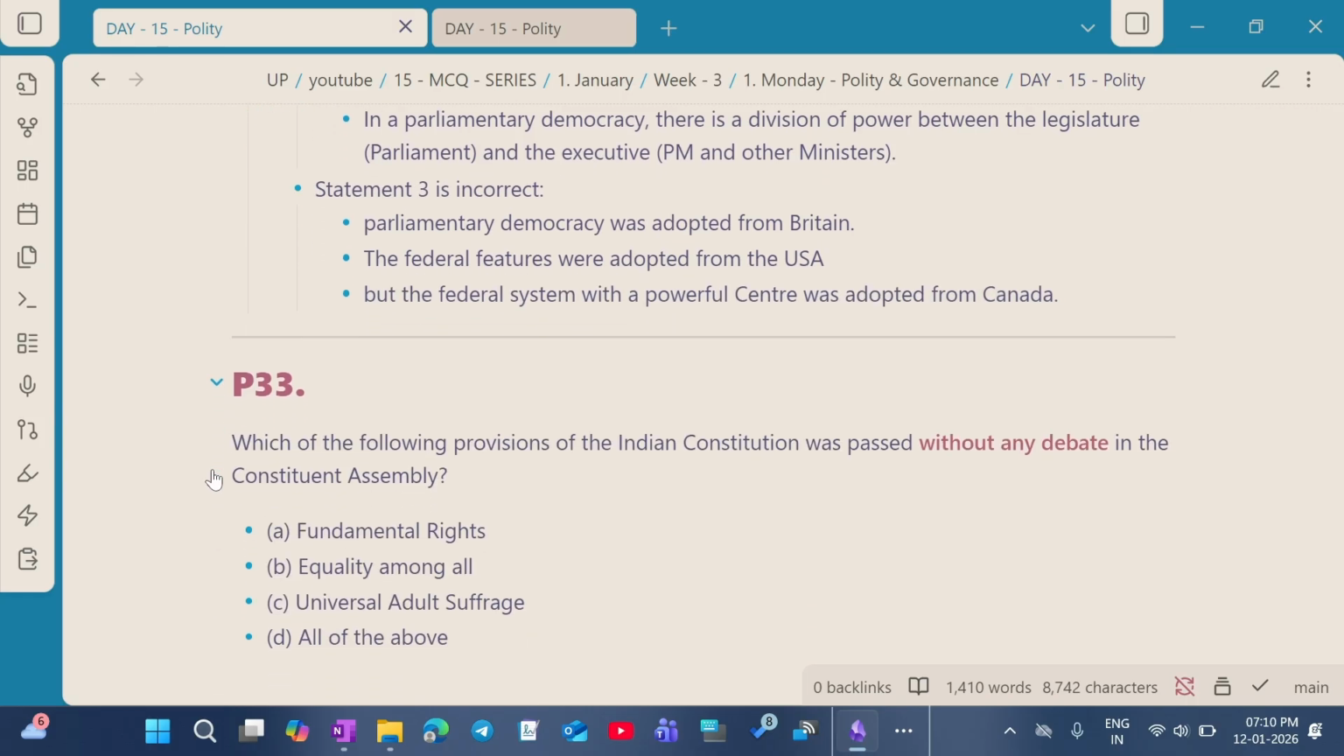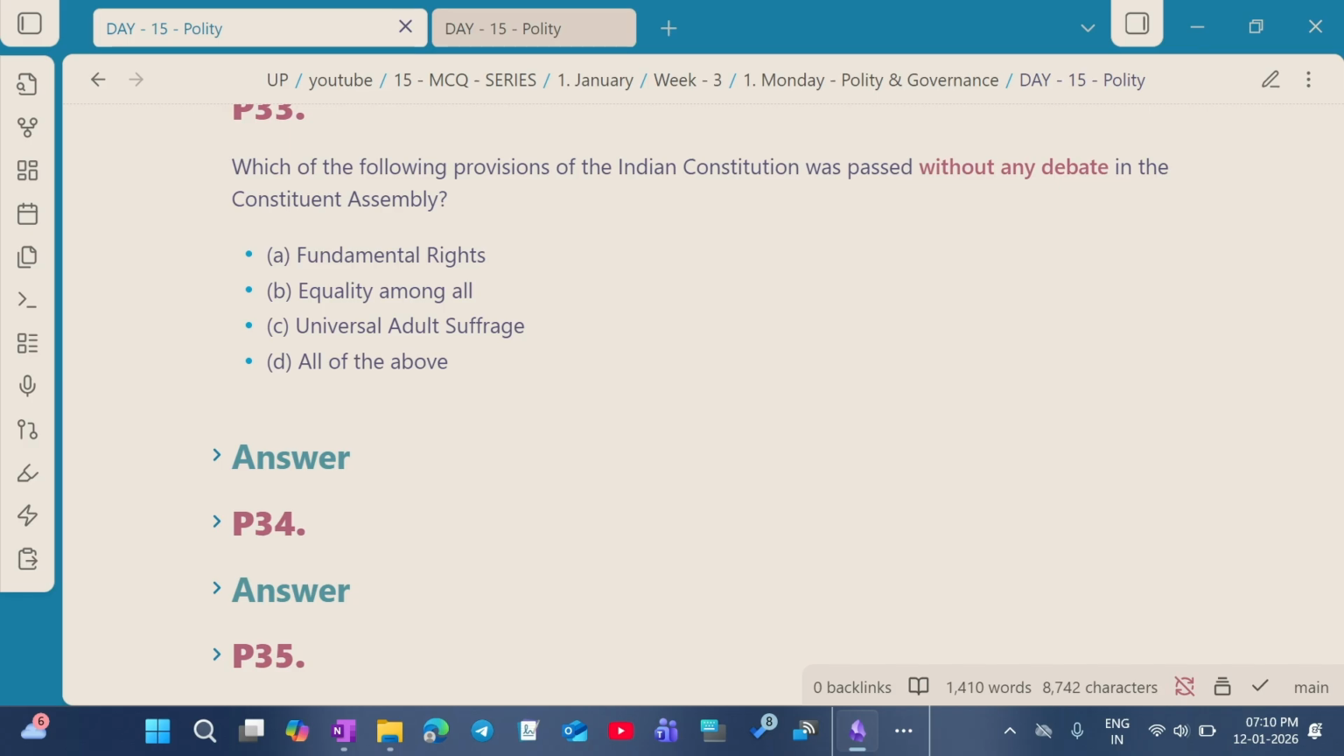Question number 33. Which of the following given provisions of the Indian Constitution were passed without any debate in the Indian Constituent Assembly? Option A, fundamental rights. Option B, equality among all. Option C, universal adult suffrage. Option D, all of the above.